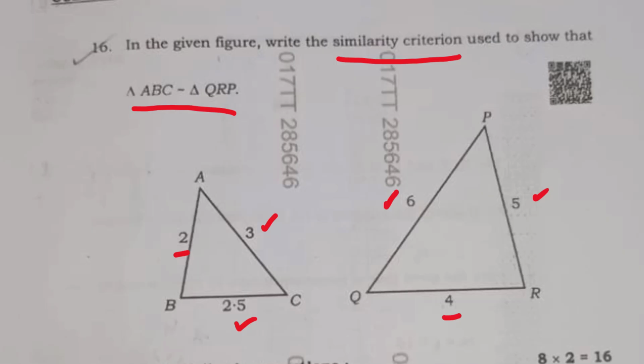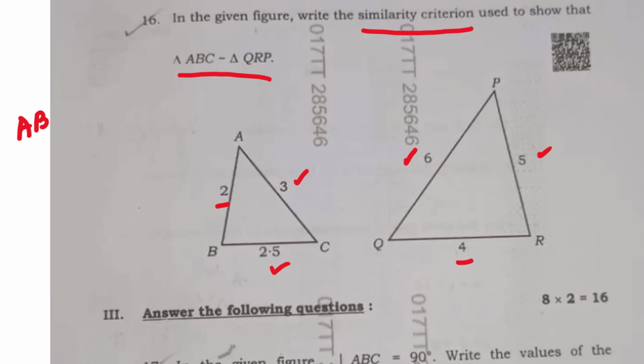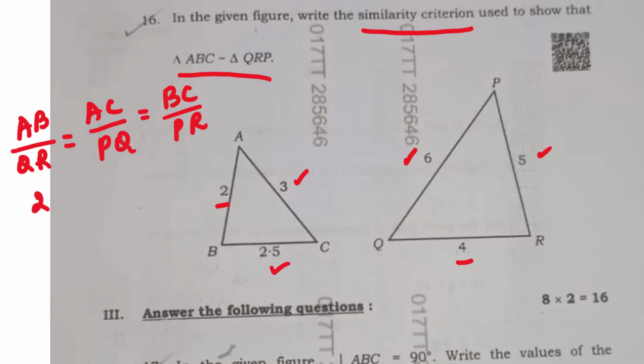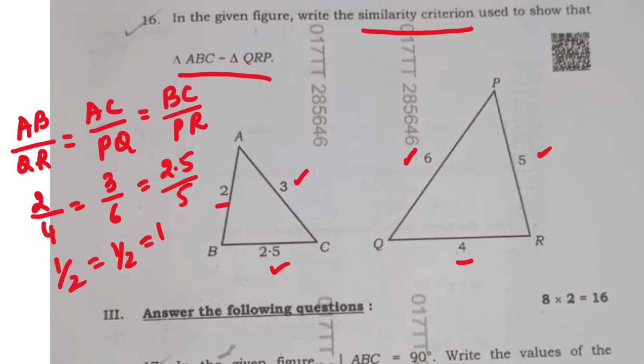So what you have to do for the ratios now to write the similarity criterion? You have to write AB by QR. This should be equal to AC by PQ. This should be equal to BC by PR. Right? So 2 by 4 is equal to 3 by 6. This is equal to 2.5 by 5. So you have half is equal to half is equal to half.